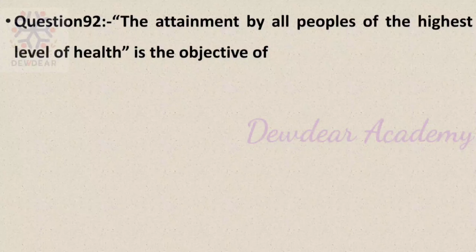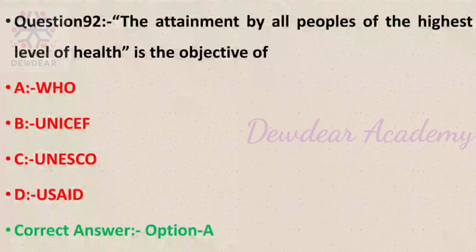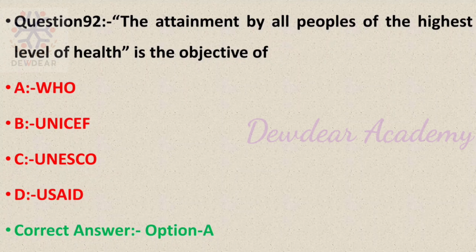Then question number 92. The attainment by all peoples of the highest level of health is the objective of. Options: WHO, UNICEF, UNESCO, USAID. The correct answer is option A, WHO. So the objective of WHO is attainment of the highest level of health by all people.